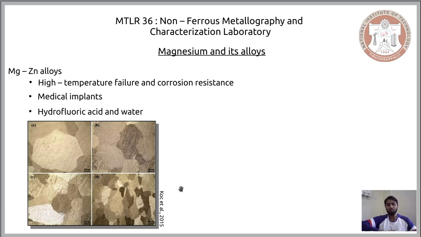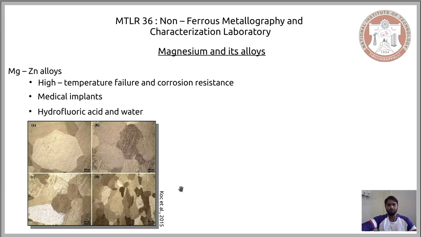So you should not be surprised when you see such microstructures in the established journals, wherein you see surface scratches, which we in this department would not agree to. So that is one uniqueness of magnesium, and that is one concession that you could get when working with magnesium and its alloys.